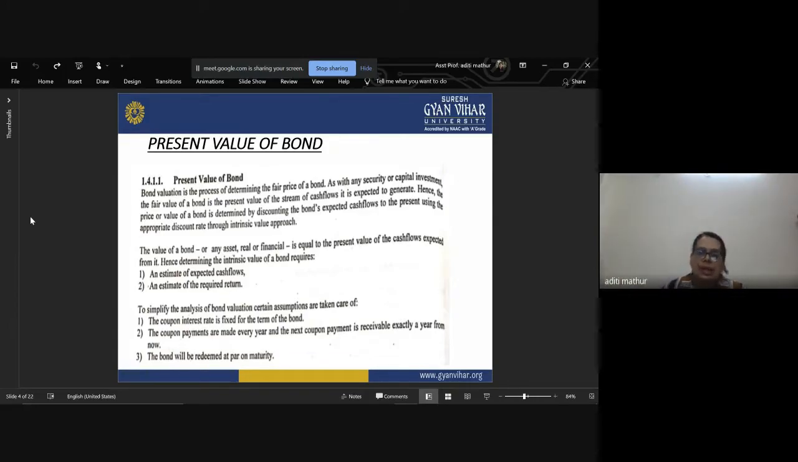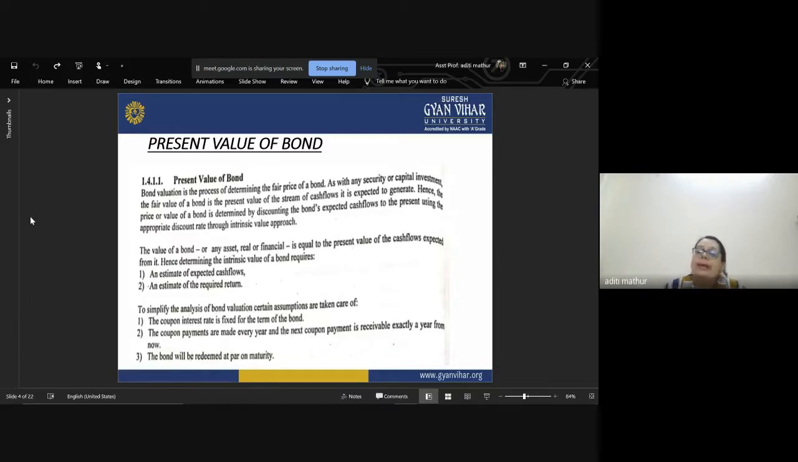The second assumption is that the coupon payments are made every year and the next coupon payment is received exactly a year from now. That means there is no date difference. If the payment is made on 1st July, it will always be on 1st July only. It doesn't matter if it was a public holiday, or if something happened in your organization and because of a bank strike you were not able to pay. We ignore all such factors and assume that the coupon will be paid on that exact same date every year.